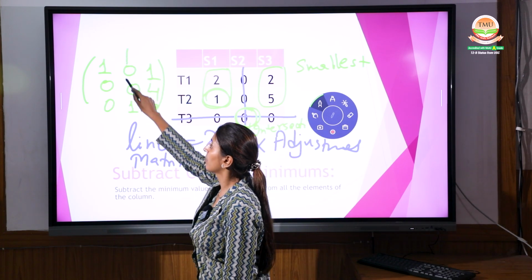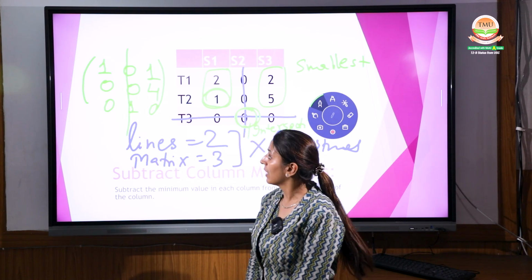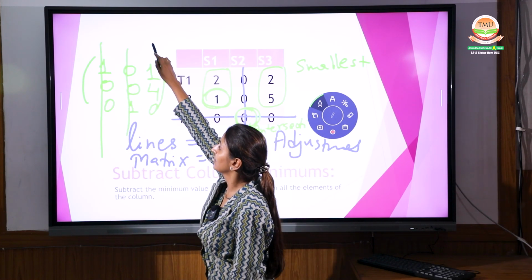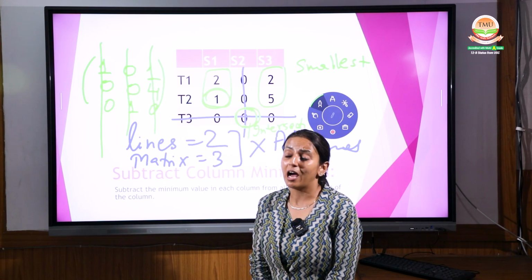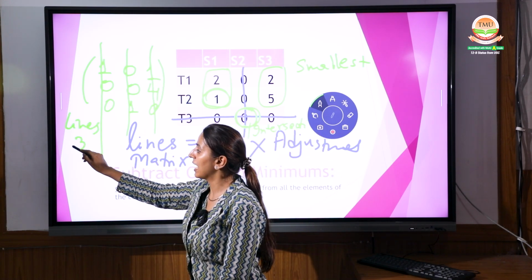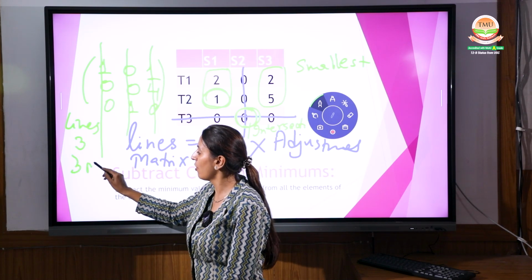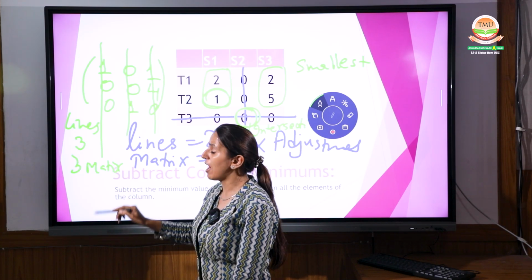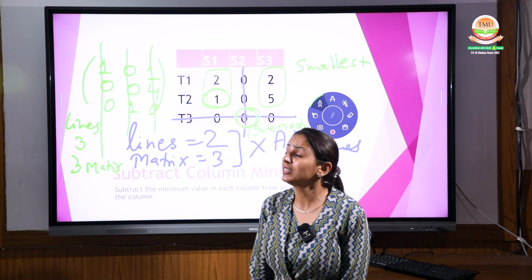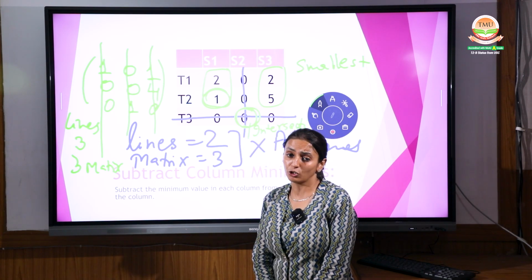This can be done of covering maximum zeros. And this is one which is covering 0. Now the number of lines over here is 3 lines and the matrix is again of 3. So after adjustment, your matrix and lines are equal. That means this is your optimum solution.